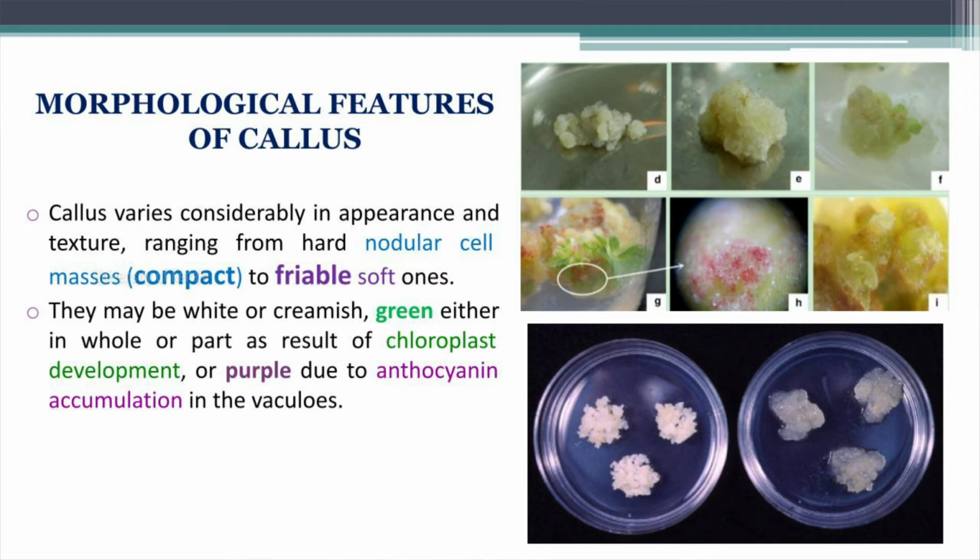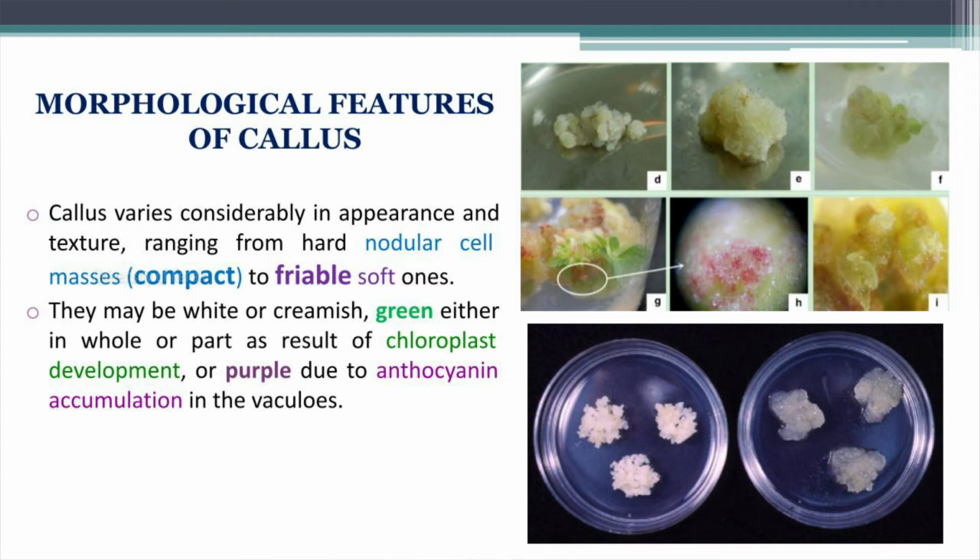In the compact type of callus, the cells are closely packed, while in the friable type of callus, the cells are loosely arranged. Here we can see the different types of morphogenic responses in callus regeneration.